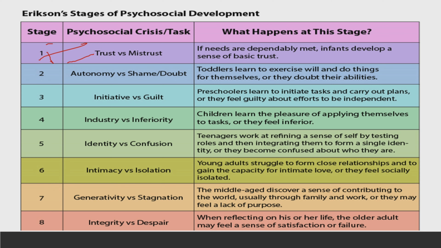Our next stage is autonomy versus shame or doubt. So what happens in this stage? Toddlers learn to exercise will and do things for themselves, or they doubt their abilities. So you've seen in this age, a child develops certain things. For example, a toddler would try to get down from the bed on his own. He would try to get down from his rocking chair on his own. So he wants to experiment with things. So he will exercise and do things for himself.